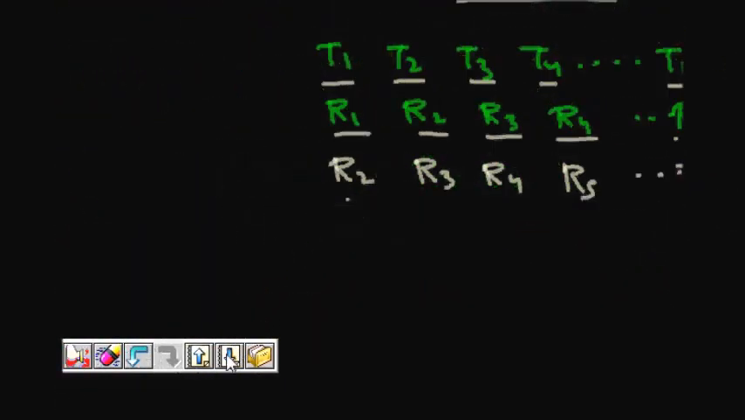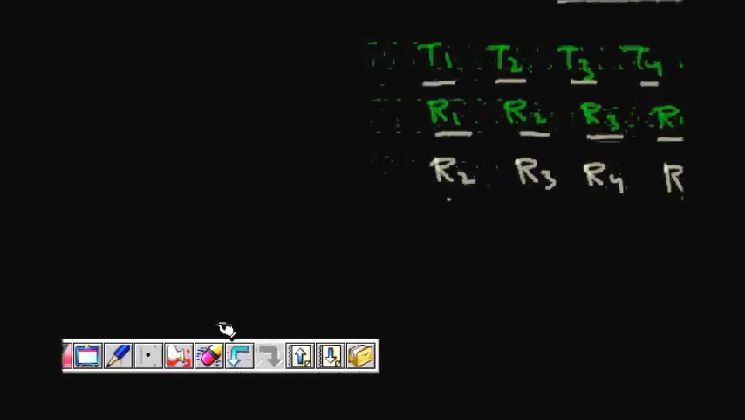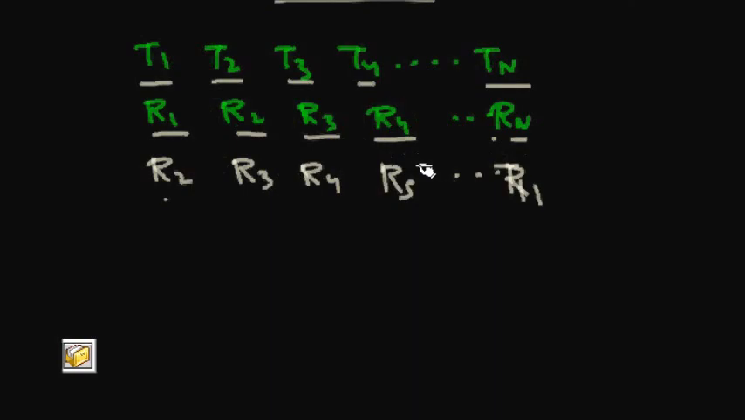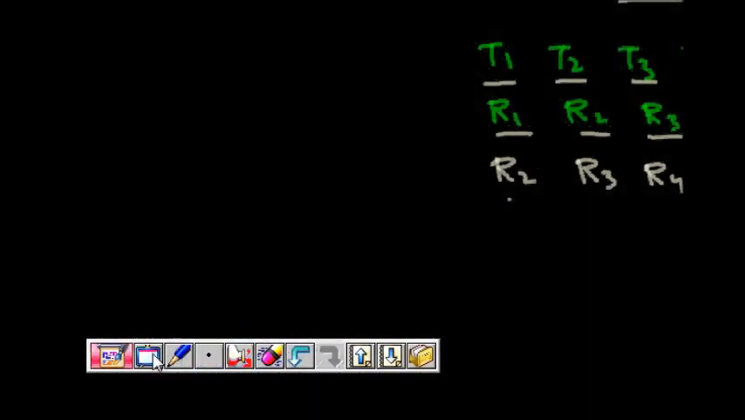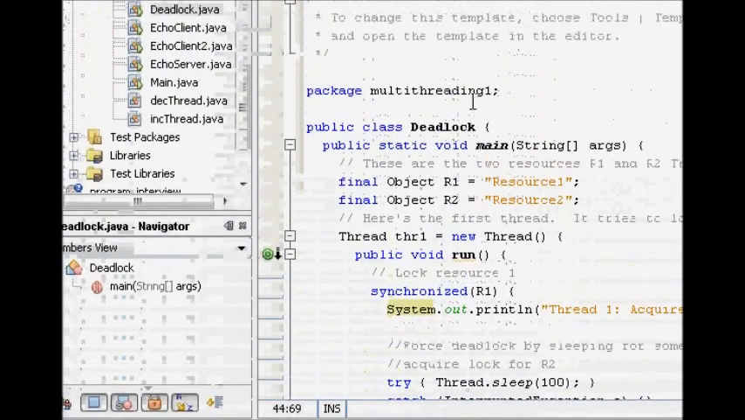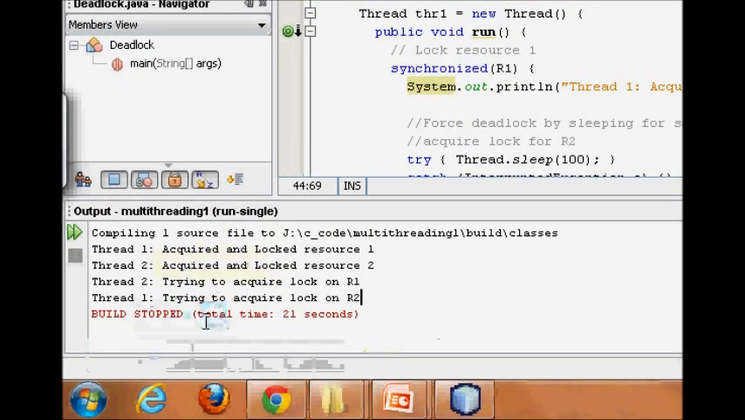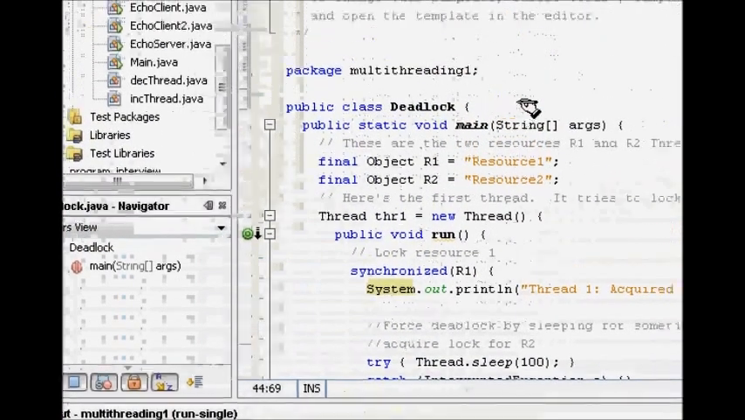Now we will see how this happens in the code, and in the next lecture we will see how to remove deadlocks. Okay, so let's now try to see with the code. With the help of code we will look at what needs to be done.